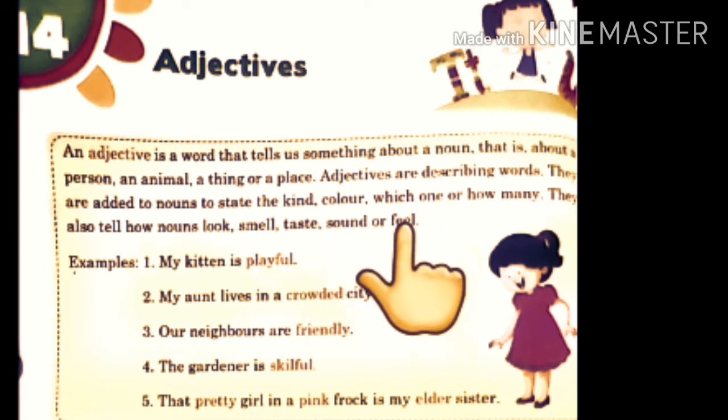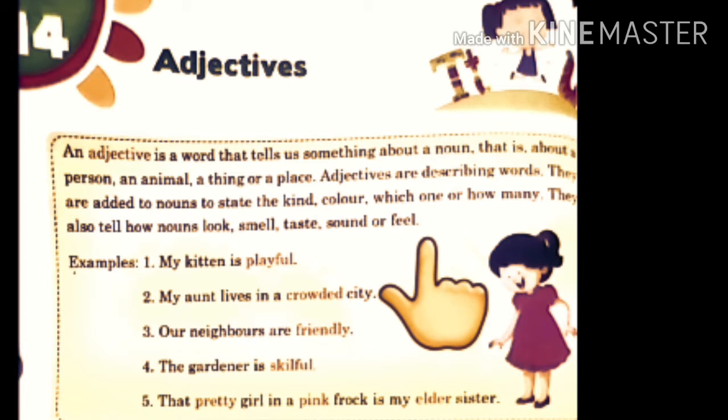So, my dear students, what do we understand from this? Adjective means any word which can describe a noun, which tells something about a noun. Now see, if I say boy, boy is a noun. Now, what words can I use to describe a boy?